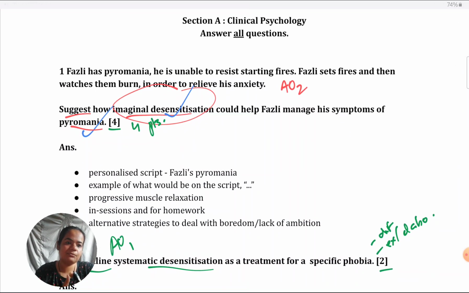Read the questions carefully. See if you're now able to understand for how many marks, how much you need to write, how to take into account the key concepts. So I hope all those skills you're able to take away from this video. Still, if you have any doubts, questions about what I've explained in this video, or you want to give me suggestions as to which videos to make further, you can definitely leave your suggestions in the comments box.